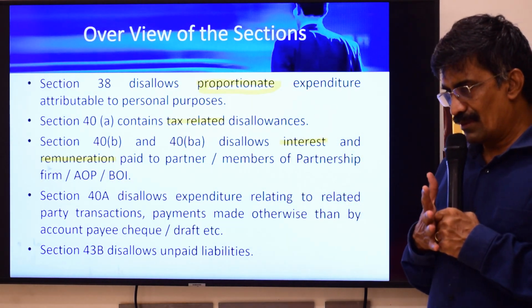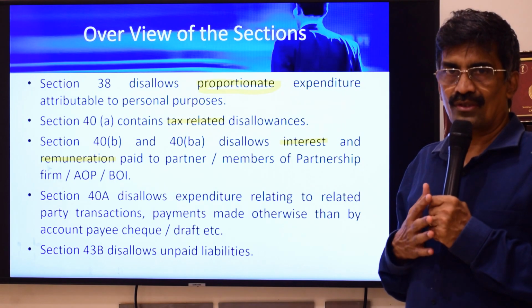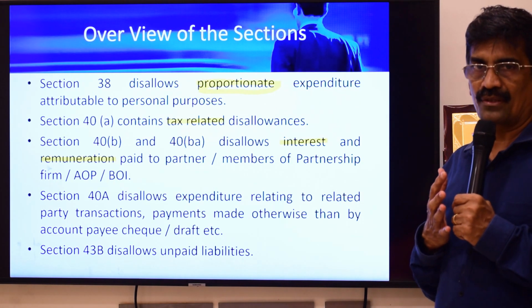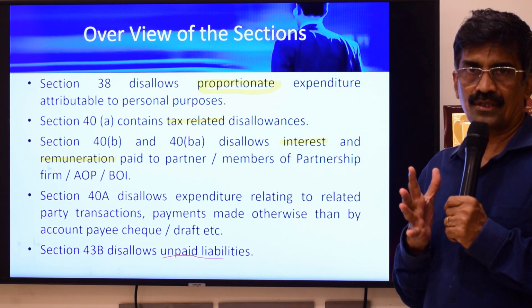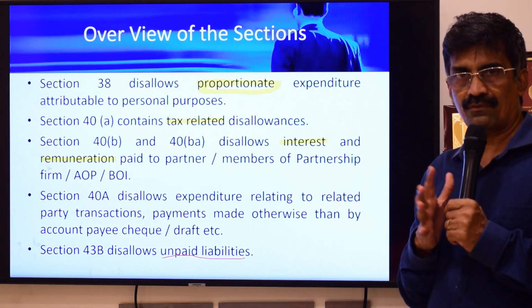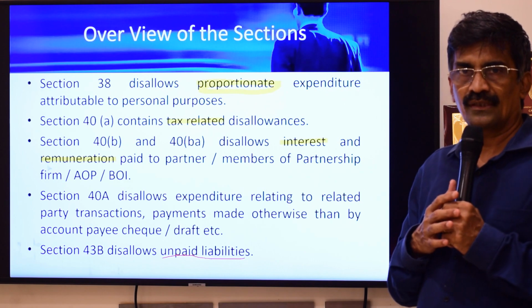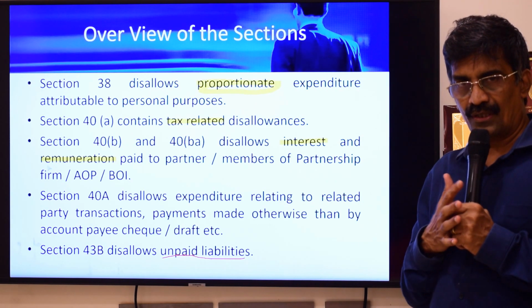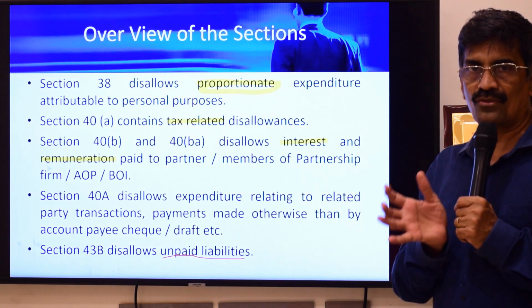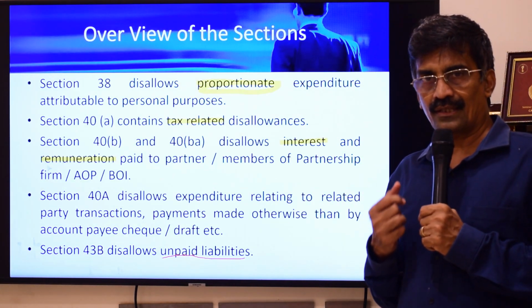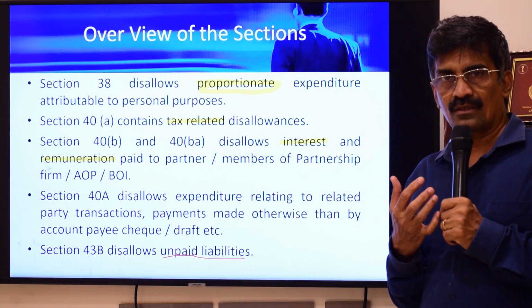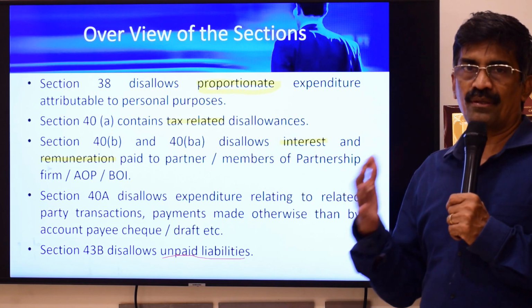So section 43B, another very important section, provides for disallowance in respect of unpaid liabilities. Normally, expenditure will be allowed as a deduction on due or accrual basis if you follow mercantile basis of accounting. If you follow cash basis of accounting, expenses will be allowed only when you actually make the payment. So what 43B is trying to do is, it allows certain expenditures only on actual payment.